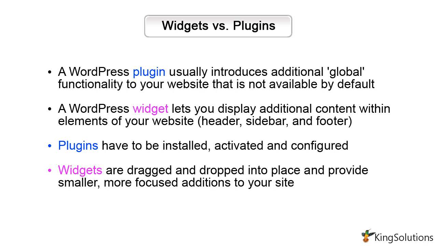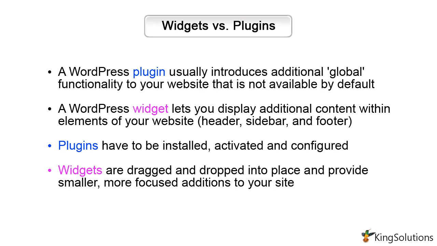Widgets versus plugins. Most people, myself included, are initially confused when confronted with widgets and plugins. They appear to be the same. A WordPress plugin usually introduces additional global functionality to your website that is not available by default. A WordPress widget lets you display additional content within elements of your website: header, sidebar, and footer.